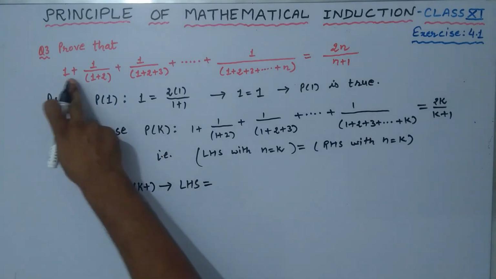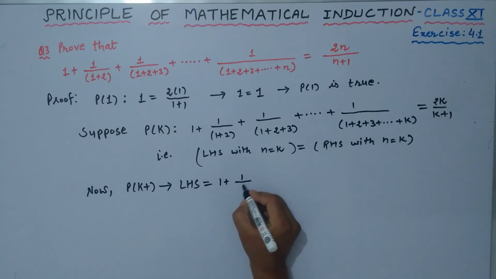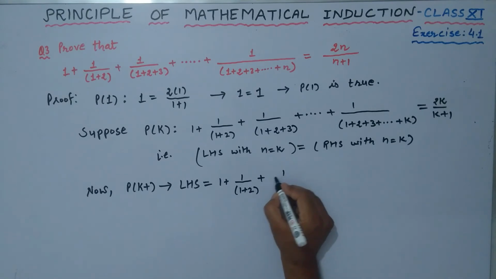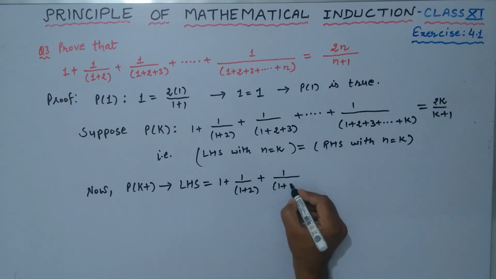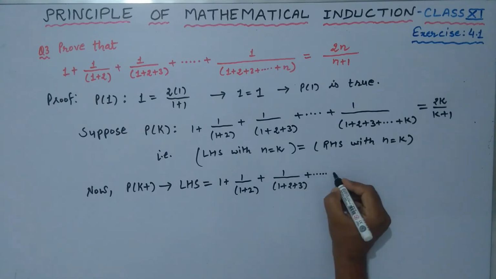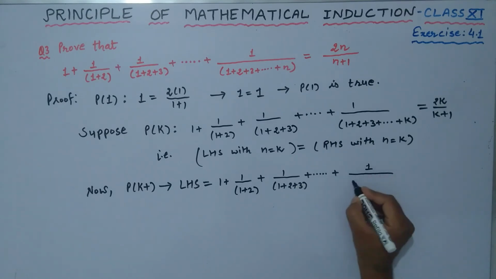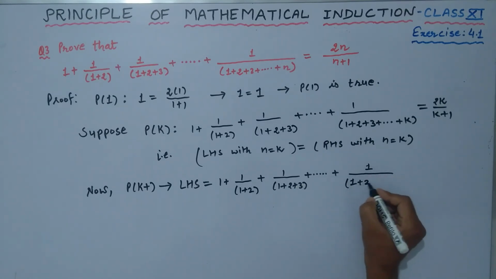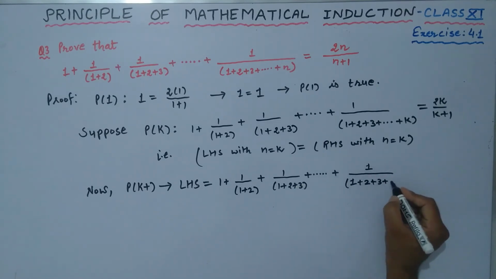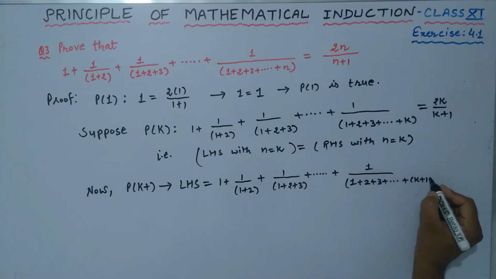This is equal to 1 plus 1 upon 1 plus 2 plus 1 upon 1 plus 2 plus 3 plus so on, last term is 1 upon 1 plus 2 plus 3 plus so on up to k plus 1. This is the left hand side.